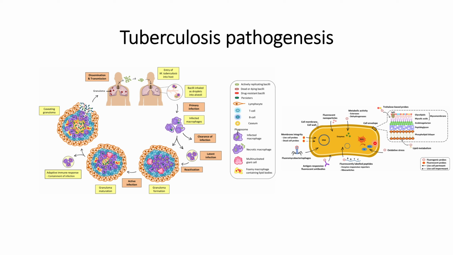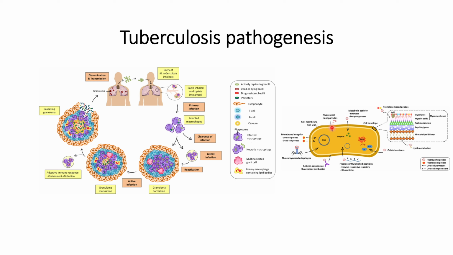All these things are examples, and we can see that earlier it was difficult to analyze the tuberculosis cells, as the tuberculosis cell envelope is made up of multiple layers, and it is difficult to penetrate the tuberculosis cell envelope or cell membrane.